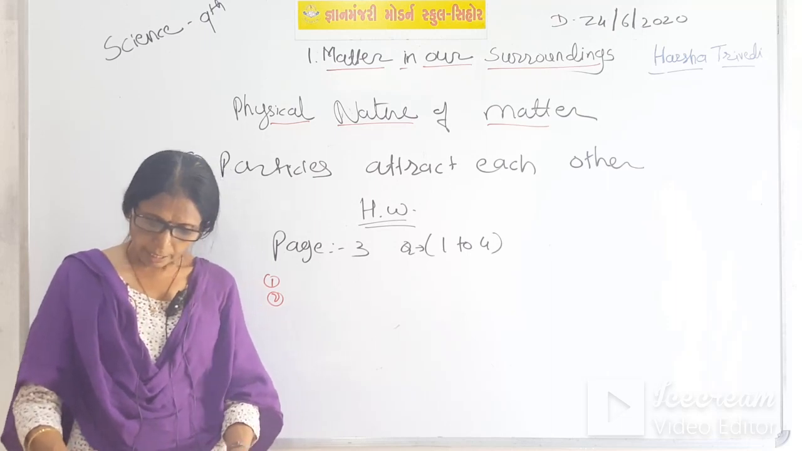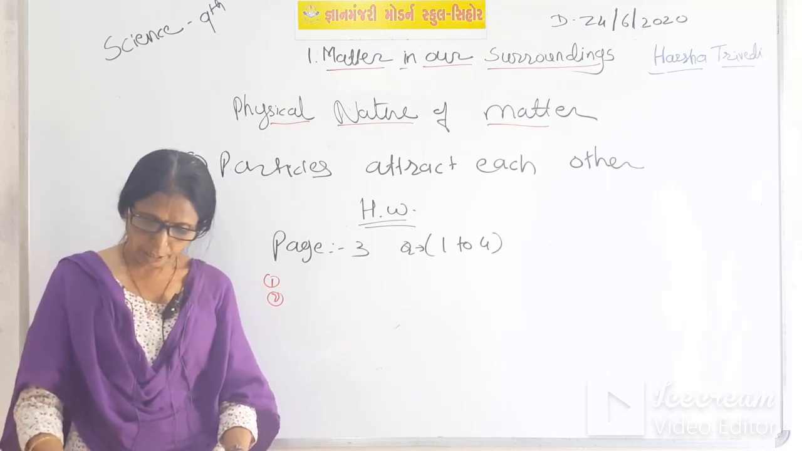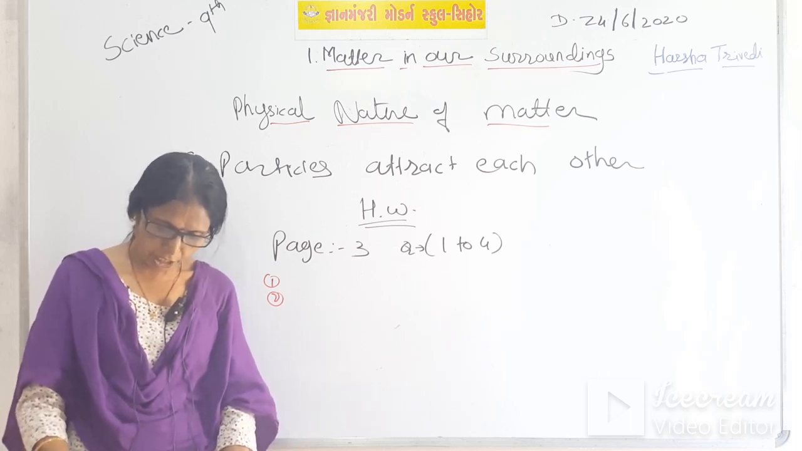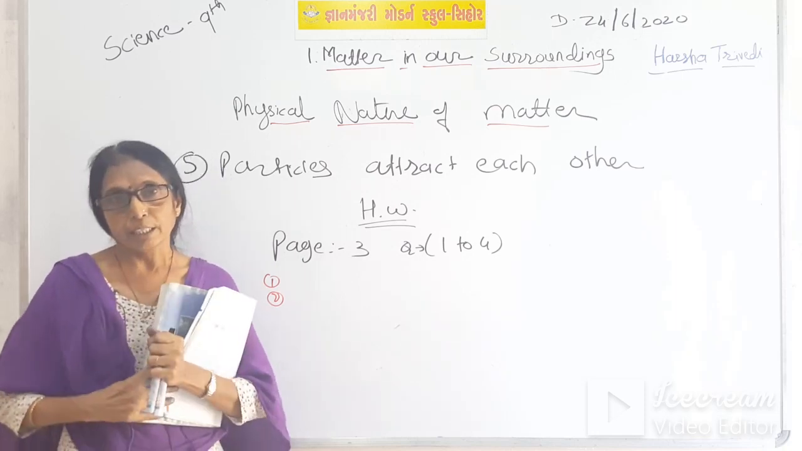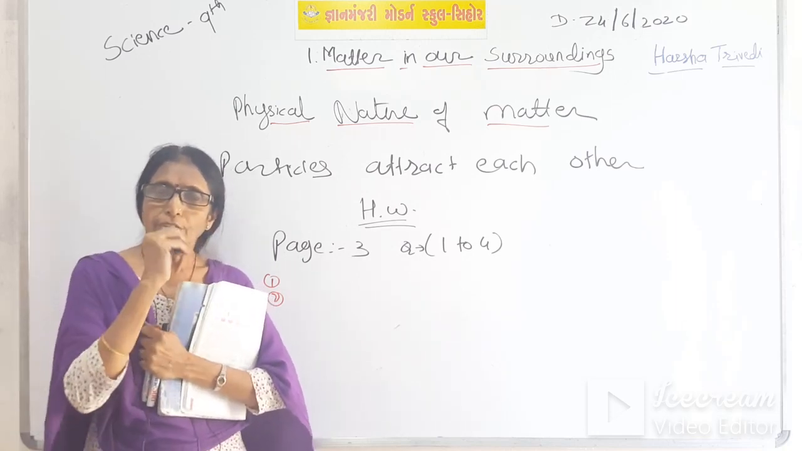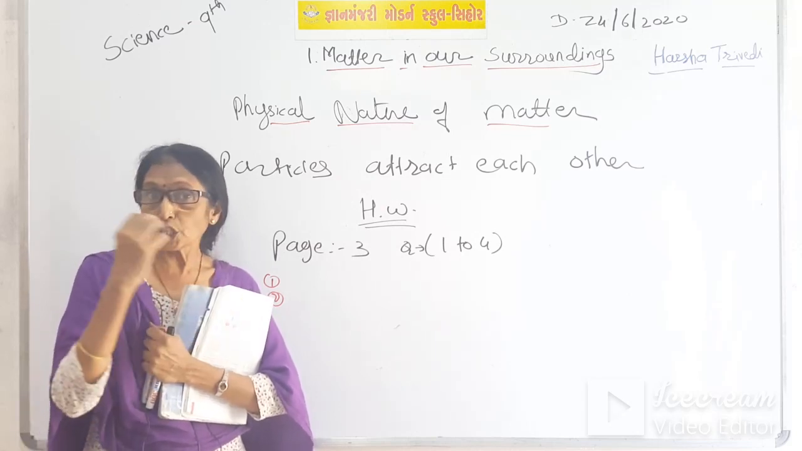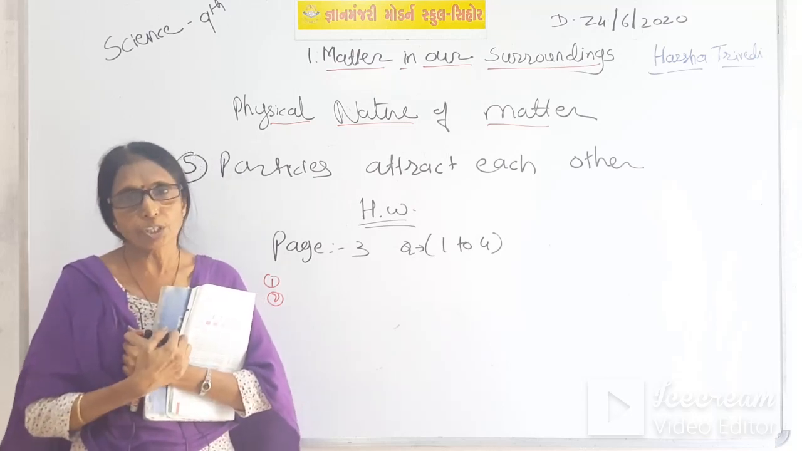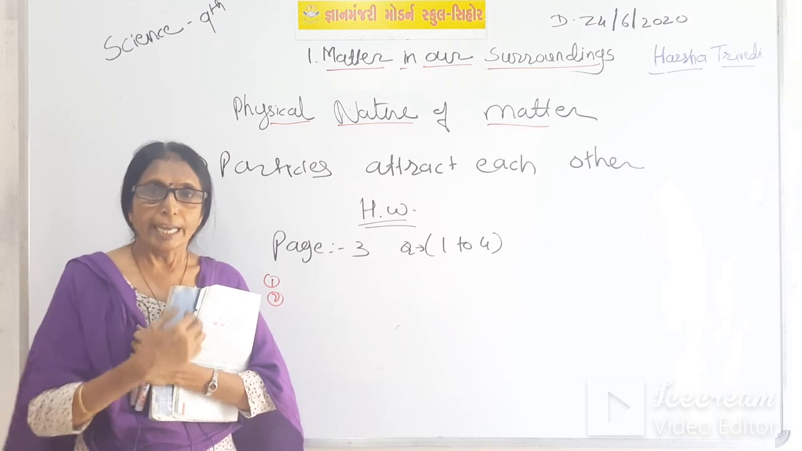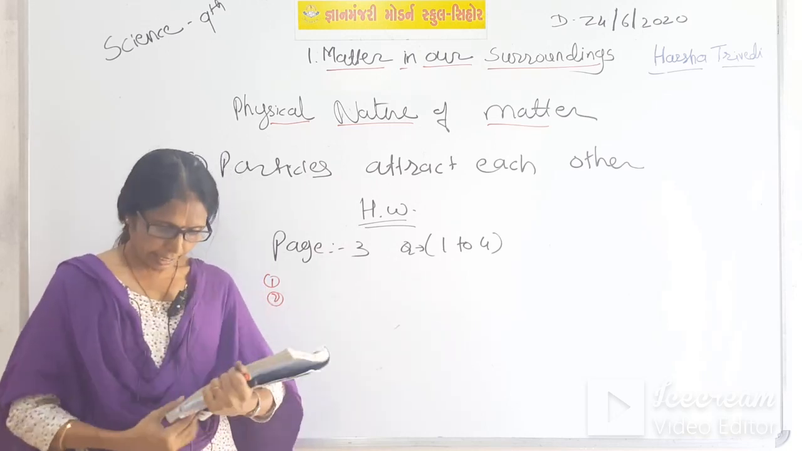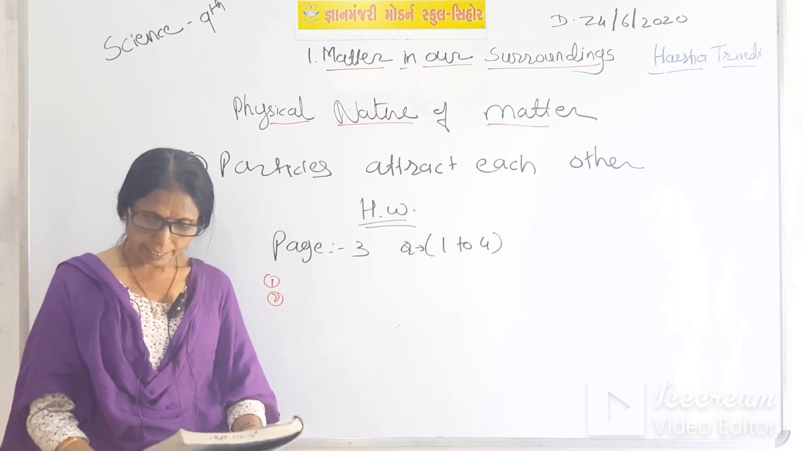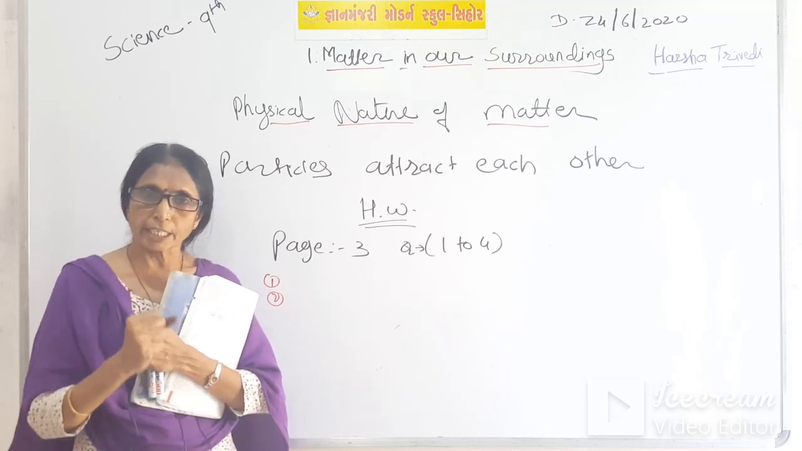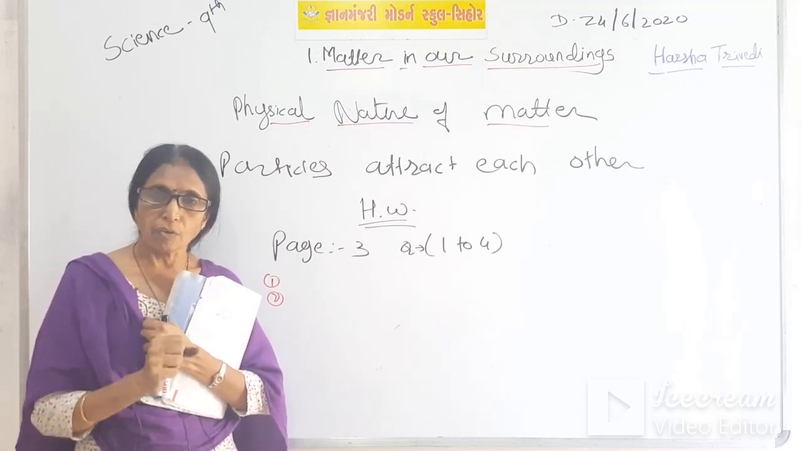Now next one: a diver is able to cut through water in a swimming pool. Which property of matter is this? This is the fifth property: the particles have a force of attraction between them. And the last question: what are the characteristics of particles of matter? I have given you the 5 characteristics here. You have to write them in the homework.